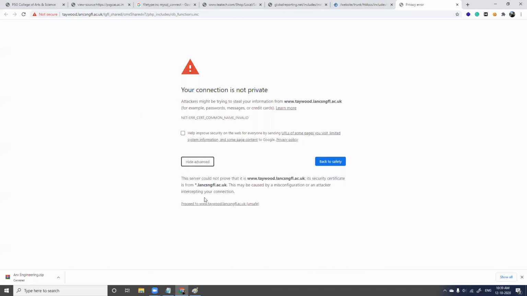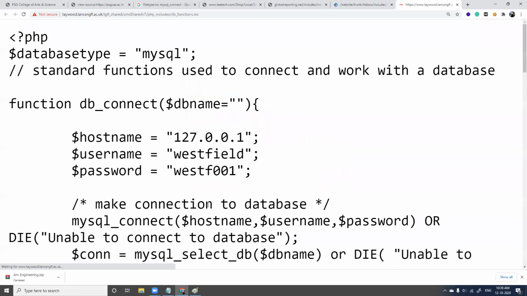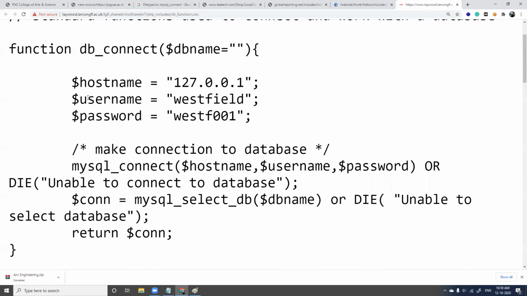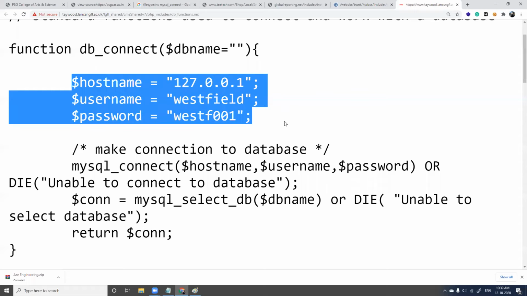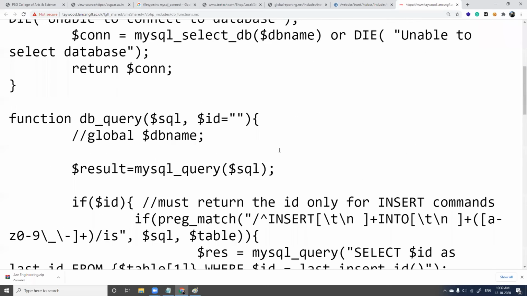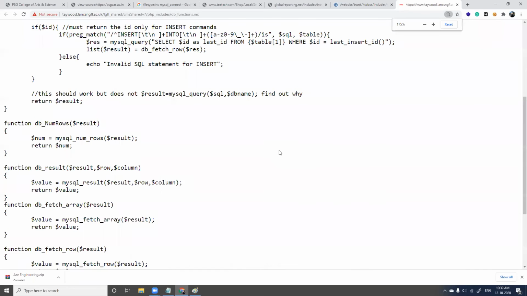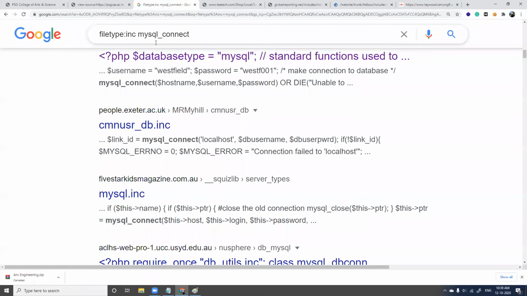Privacy error, in case you get this, proceed. Okay, see, you have the username, host name is the localhost. What is the username and what is the password? Password is West and this. Yes, so you get usernames and passwords. You get a lot of sensitive information.